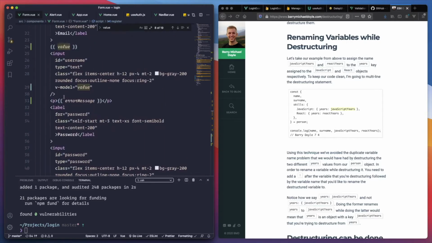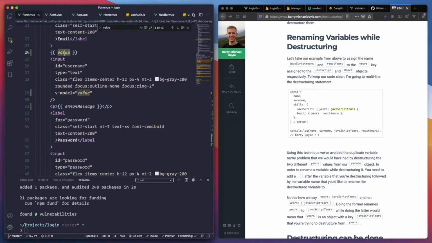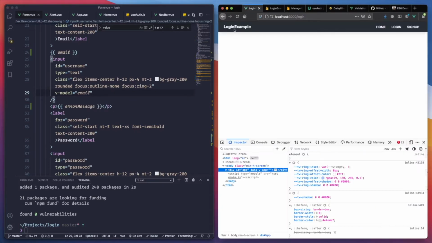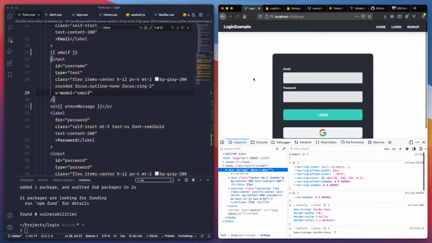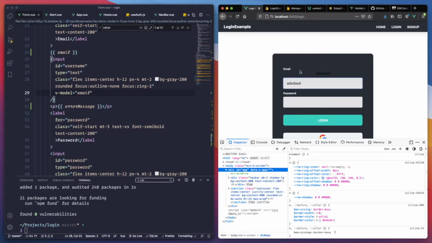Let's go to the input. Let's change to email. Let's change this to email. And that should be working. Let's see. There you go. It does. Email is required. Perfect.